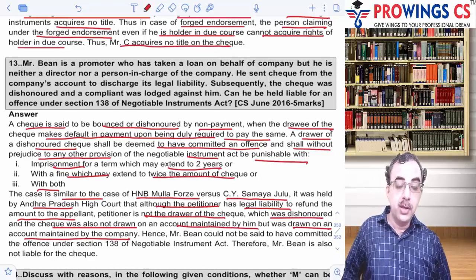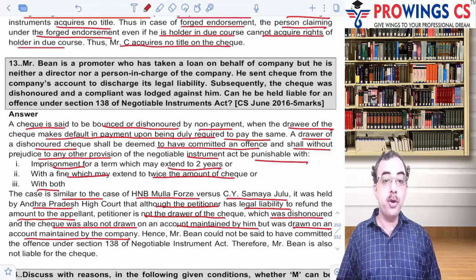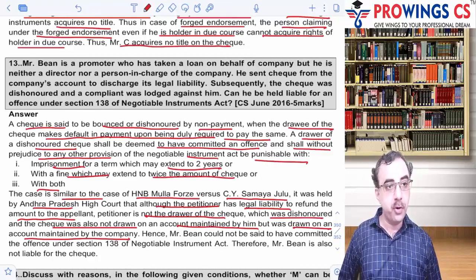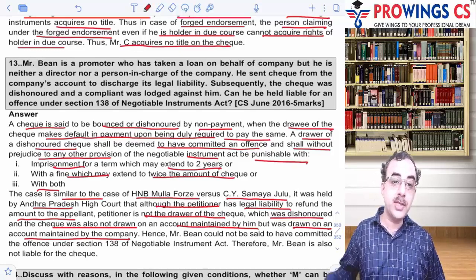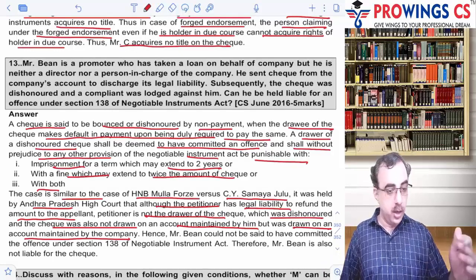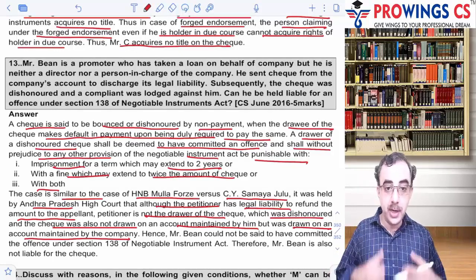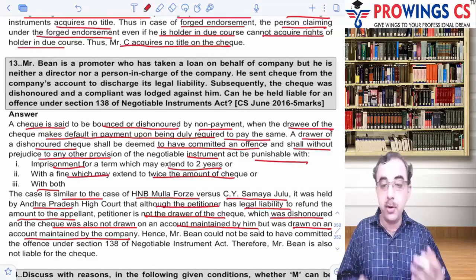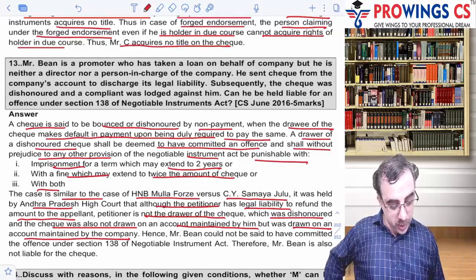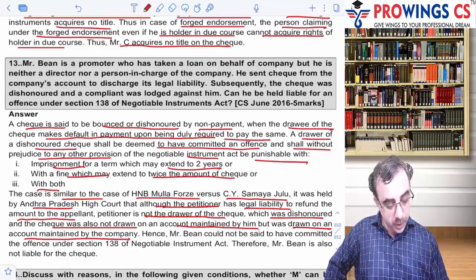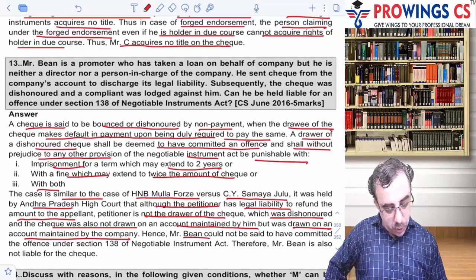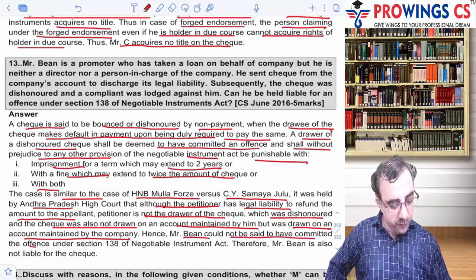Interesting. जिसने वो चेक साइन किया है फॉर ऑन बिहाफ ऑफ द कंपनी, वो उस कंपनी का ऑथराइज्ड सिग्नेटरी है ही नहीं. Okay, and the check is not drawn in his personal name, it is drawn in the name of a company, और वो कंपनी का सिग्नेटरी नहीं है, and the account is actually maintained in the name of the company, not that person personally. Hence, Mr. Bean cannot be said to have committed an offense under Section 138, and therefore Bean is not liable.